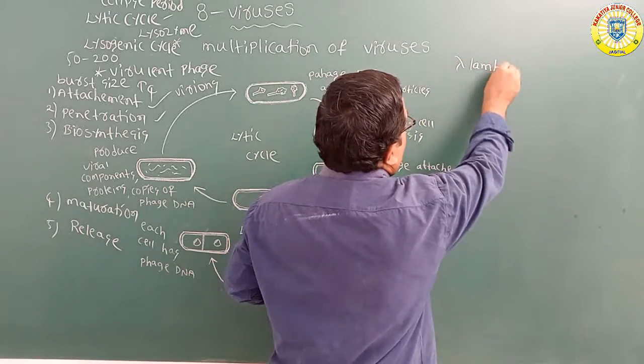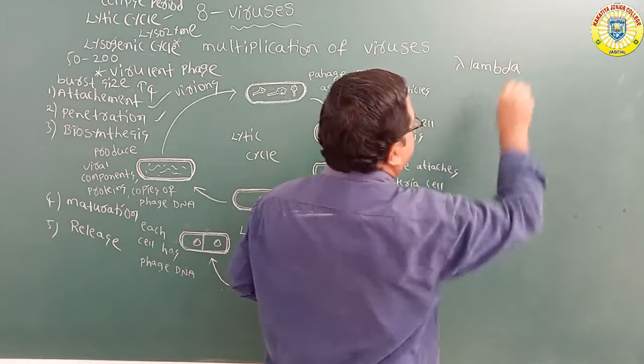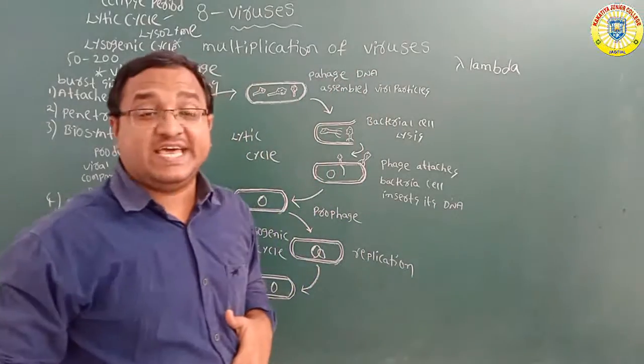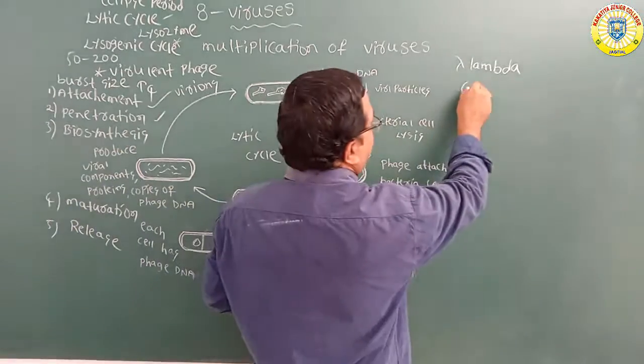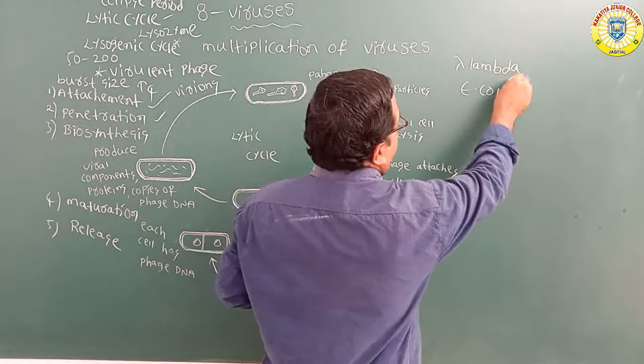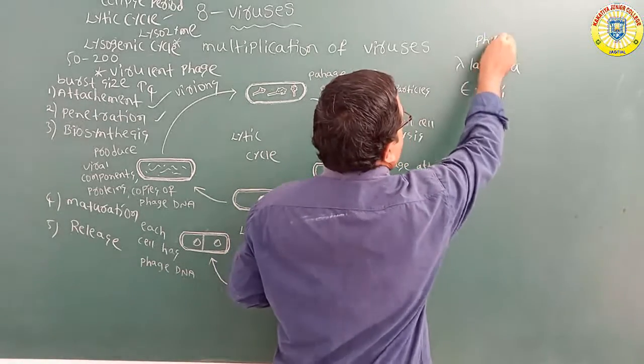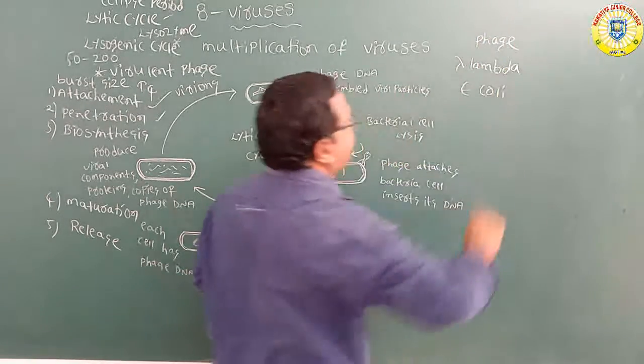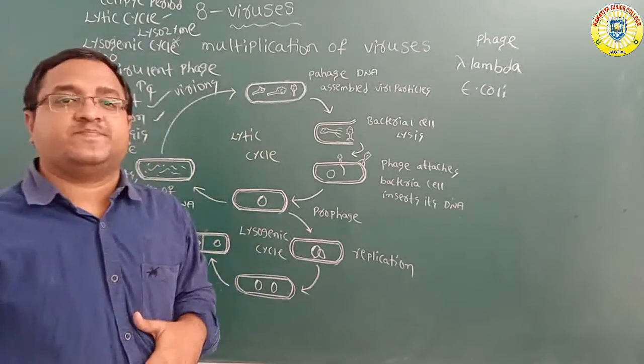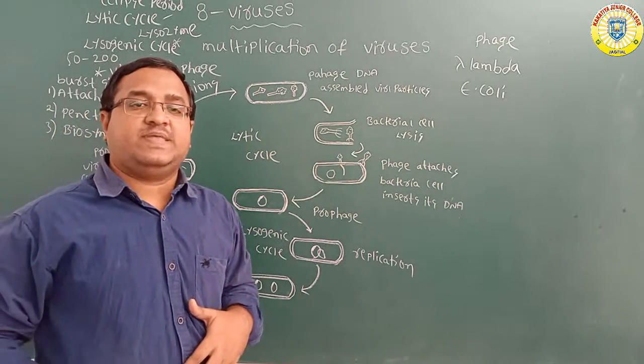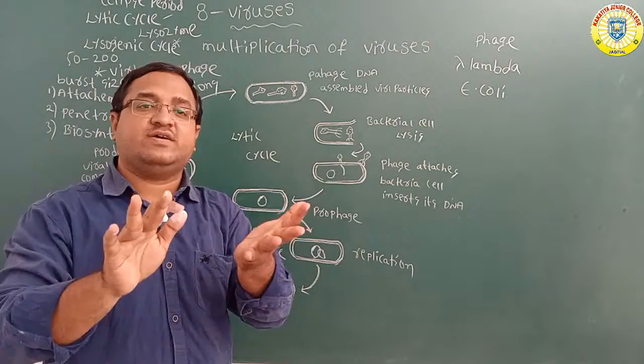The lambda bacteriophage can attack the E. coli bacteria. It doesn't cause the death of the E. coli.